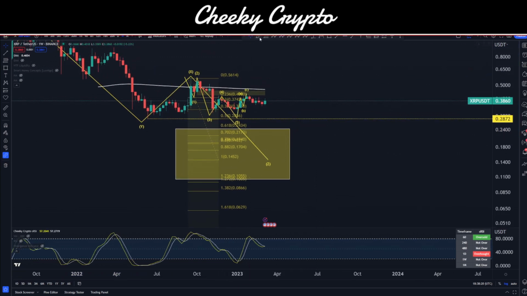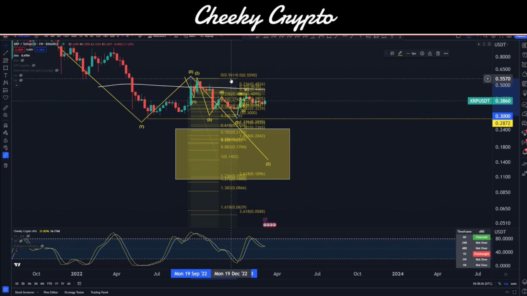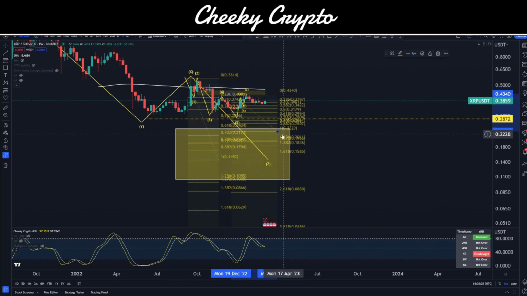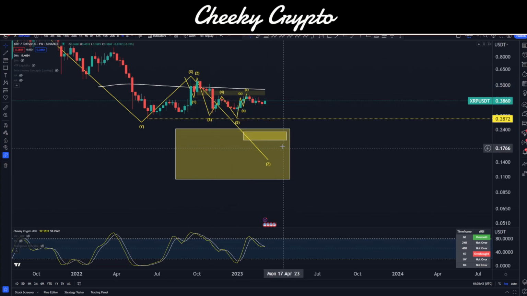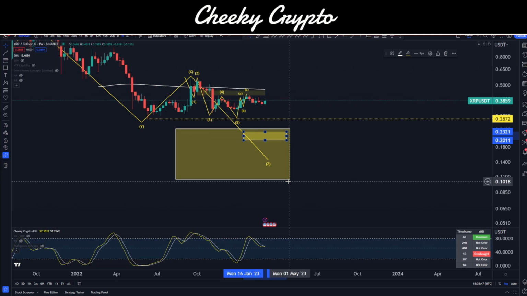Now, we can take this a little bit easier. We would expect 3 waves within our structure here. We have 5 waves to start with, which means if we start with 5, we end in 5. So we'll be looking for 5 waves to come down. And our 1 to 1.236 typical move of a zigzag pattern C wave structure puts us right in this sweet zone. I'm going to remove the fib so we get rid of all that data, and we'll just see this little box between 20 and 23.2.